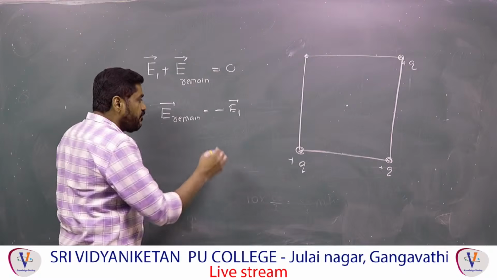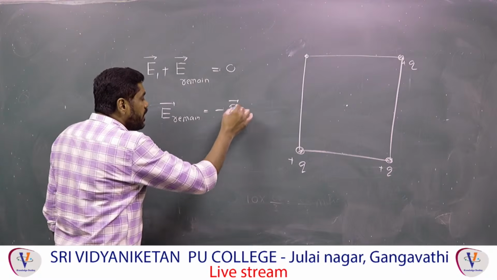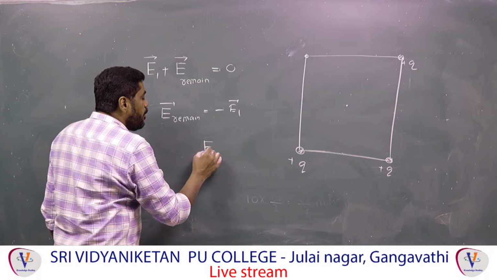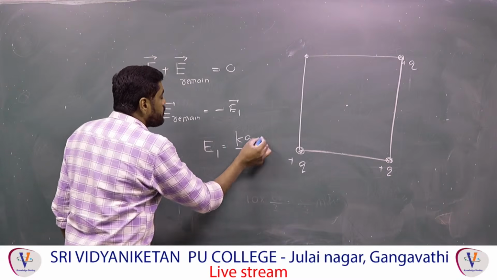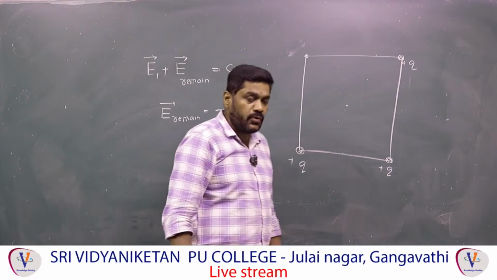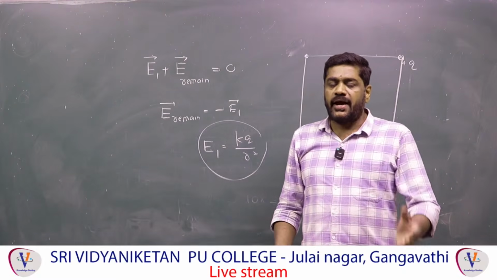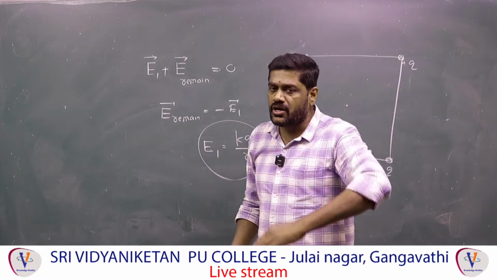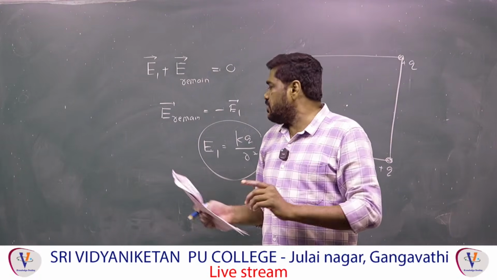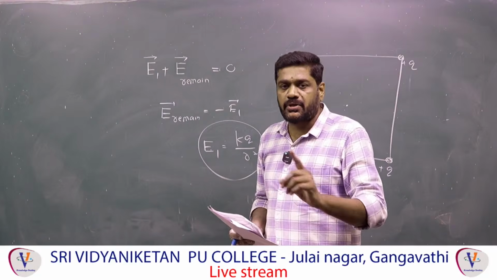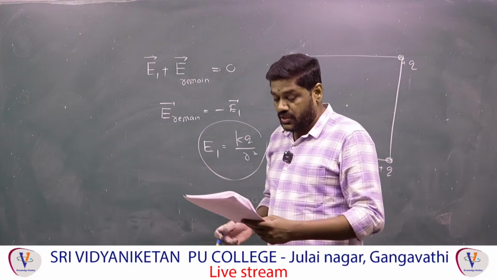means opposite in direction. Therefore, now what? So here only one particle is there. Therefore, magnitude is equal to kq by r square only is the correct answer. Therefore, now what? The vector sum of electric fields of all remaining charges must and should be equal to what? Magnitude, what is that? Electric field of the single particle but opposite in direction. That's it.